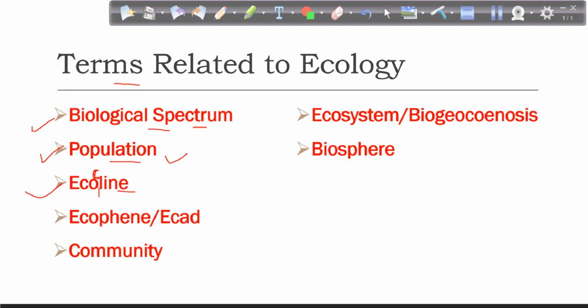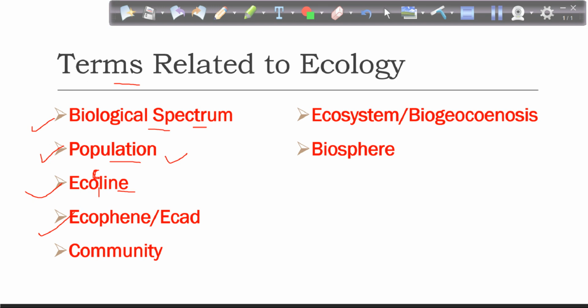In layman's language, you can say that between ecotype A and ecotype B we have a transition zone, and in that transition zone you will find some different species which will not be found in A or B. So it will have a different biodiversity. That zone is called ecotone, and those margins are called ecoclines. Okay, next is ecophene or ECAD.